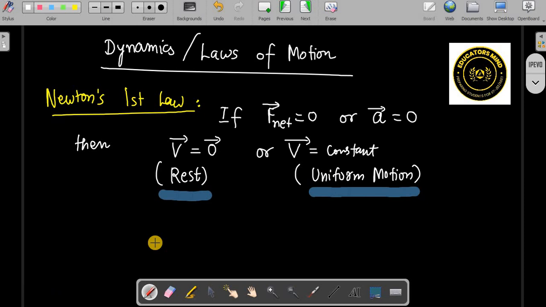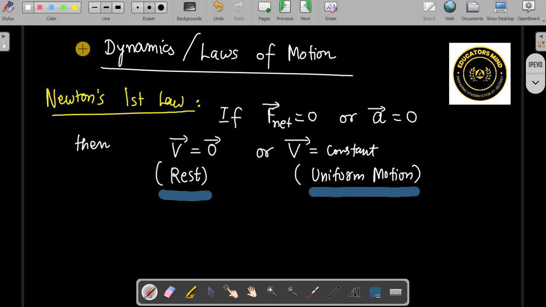What is an inertial frame? A frame of reference with the coordinate system, and an inertial frame is the frame which is at rest or having 0 acceleration, and a non-inertial frame means one which is under acceleration. Of course these are little theories, but as far as JEE Main is concerned, questions are not coming more into theory, or maybe some reasoning based question will come, that we will see. Okay, this is Newton's first law.